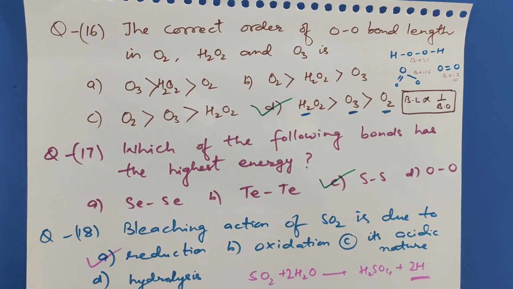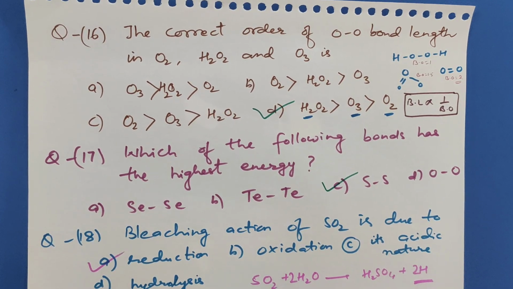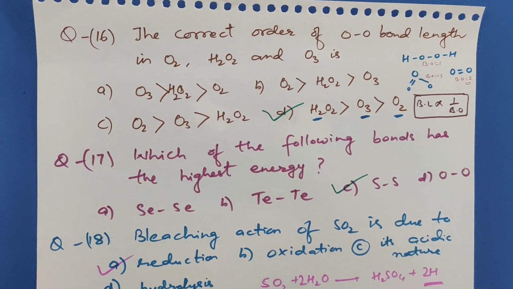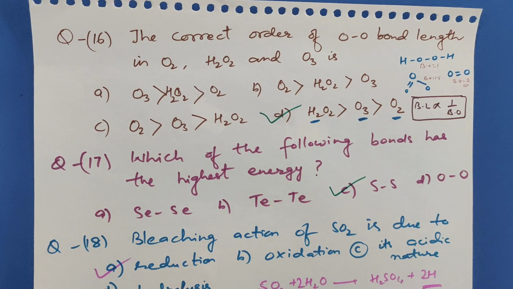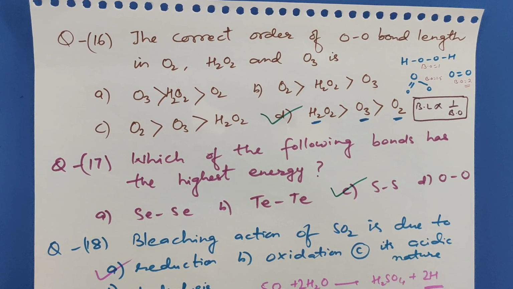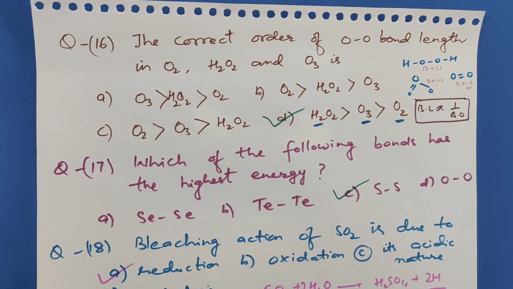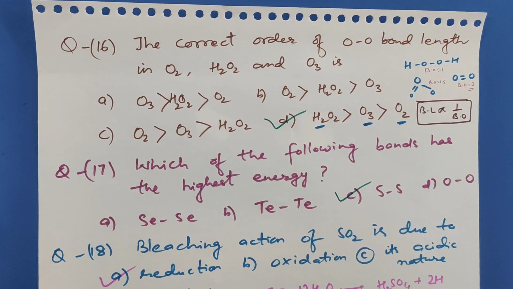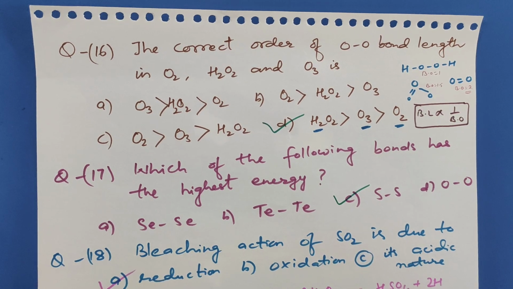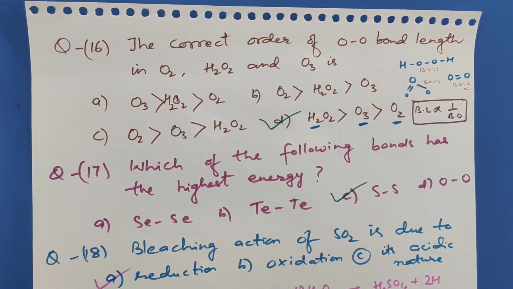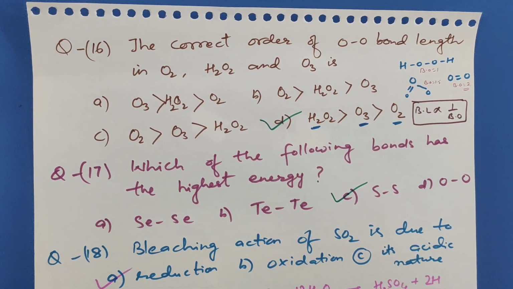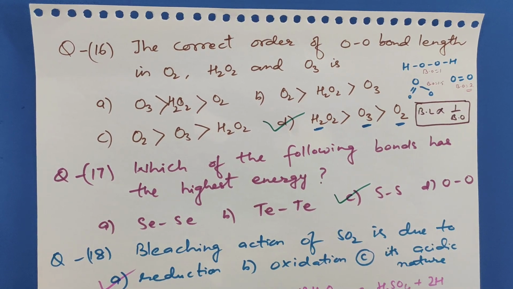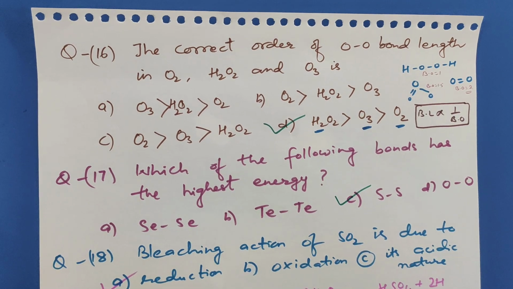Question number 16. The correct order of oxygen-oxygen bond length in oxygen, hydrogen peroxide and ozone is. So first we have to know the bond orders. The bond order of oxygen is 2, whereas the bond order of H2O2 is 1, and in ozone the bond order is 1.5. We know that bond length is inversely proportional to bond order. So lesser is the bond order, more is the bond length. So the correct answer is D, H2O2 greater than ozone greater than O2.